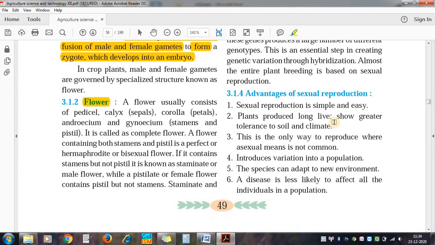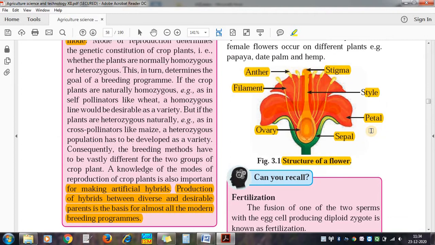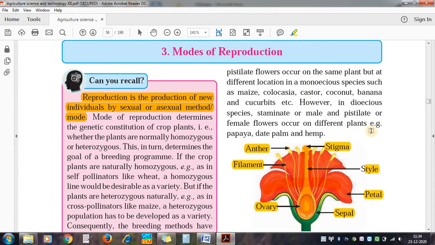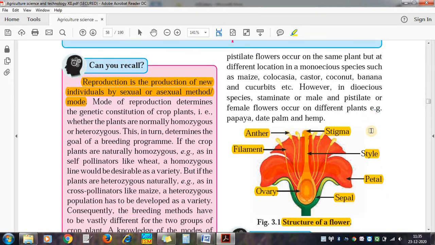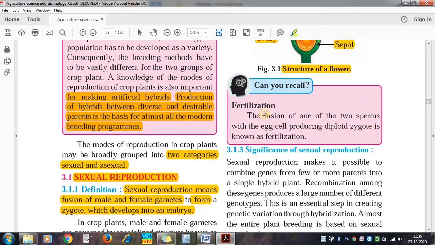Now these parts of the flower have different functions, and when all these functions are performed, that results in pollination, fertilization and formation of seed. What is fertilization?